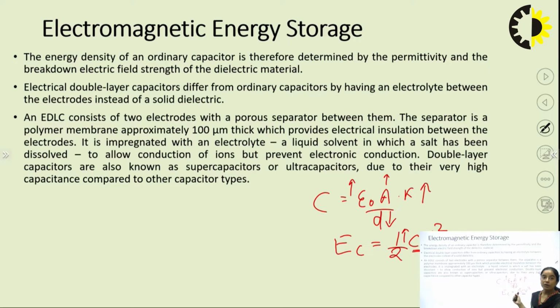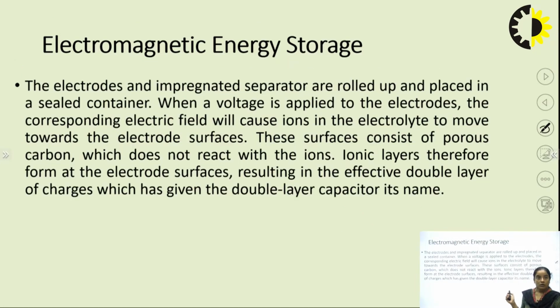A polymer membrane of around 100 micrometer thickness is used for the EDLC, which increases the capacitance up to a marginal value. The electrodes and impregnated separators are rolled up and placed in a sealed container. I will show you the diagram also.